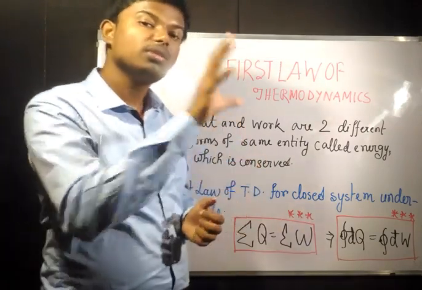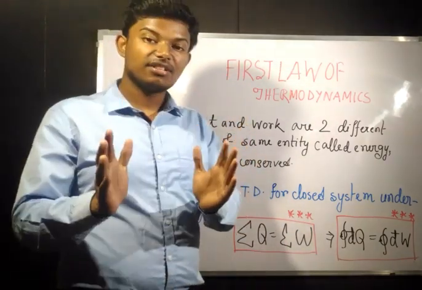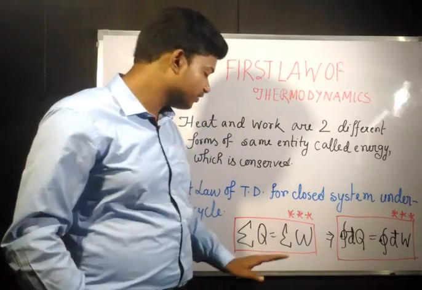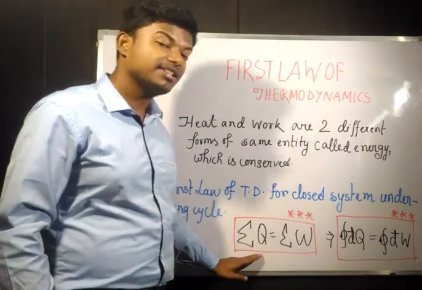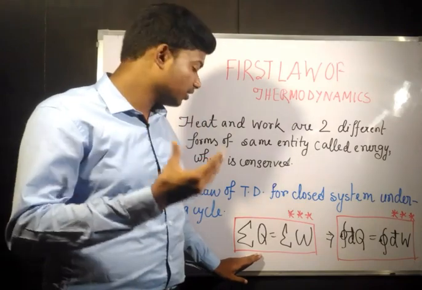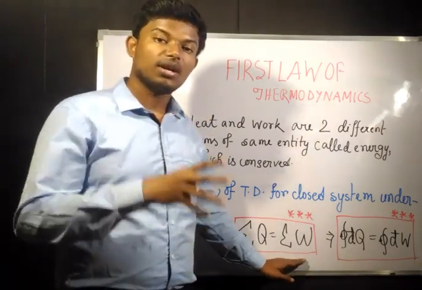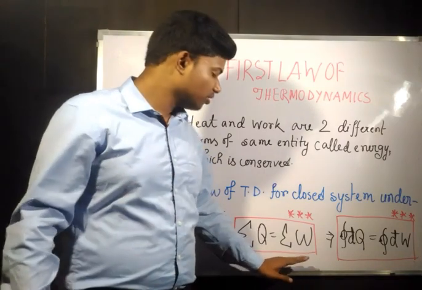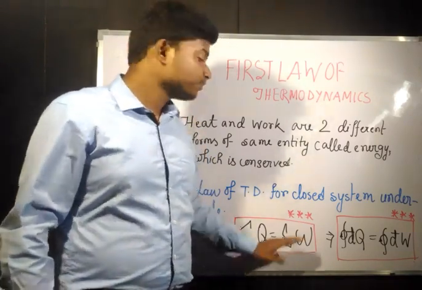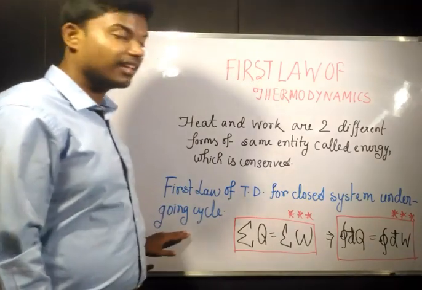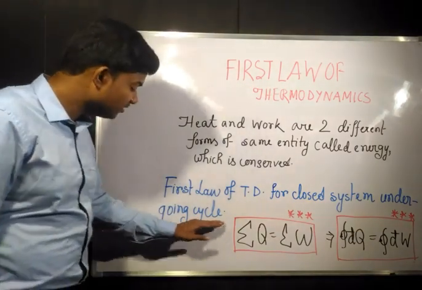Okay, that means for the whole system, whatever the heat transfer is going to be there, the algebraic sum of that, which is the summation of Q. The algebraic sum of that heat transfer, whether input or output, is going to be the same as the total work transfer, whether it is input or output. So this is the formula for a closed system undergoing a cycle. Okay, remember this thing very carefully.